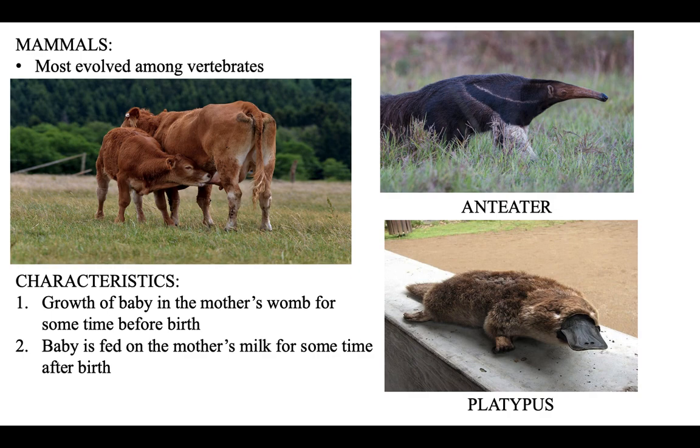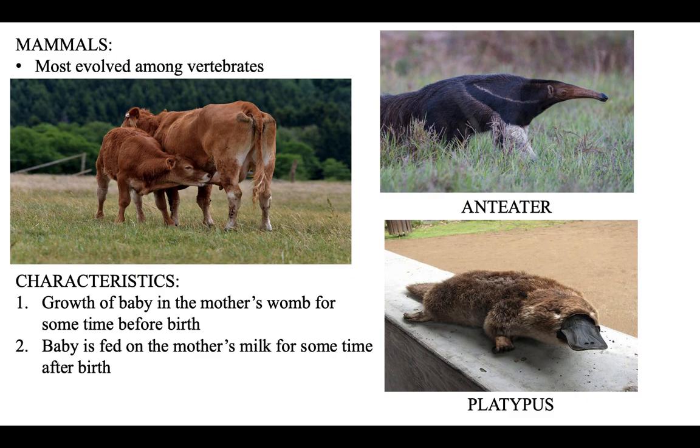Growth of the baby in the mother's womb for some time before birth. Okay, so how do you say that this particular animal is a mammal? You say that because the baby, when it's growing, grows in the mother's stomach. So for some time before it is born, it grows in the mother's stomach, and also the baby is fed on the mother's milk for some time after birth.